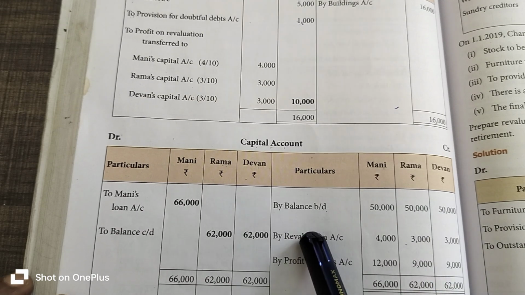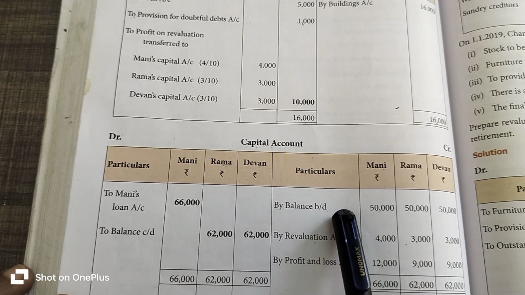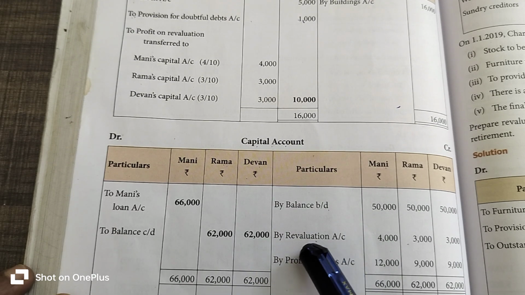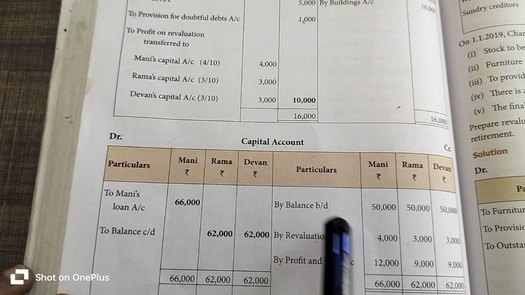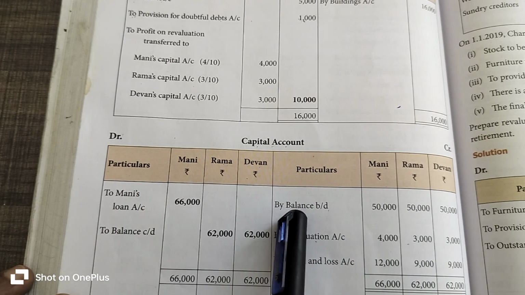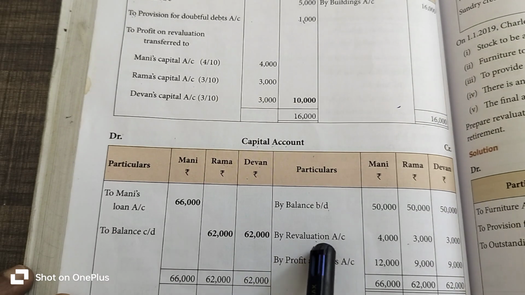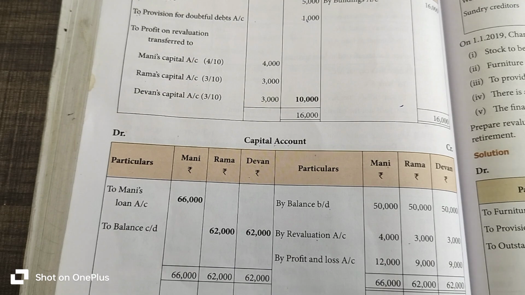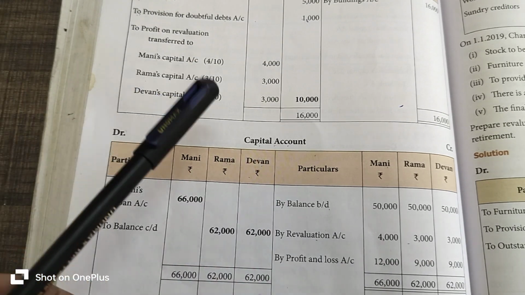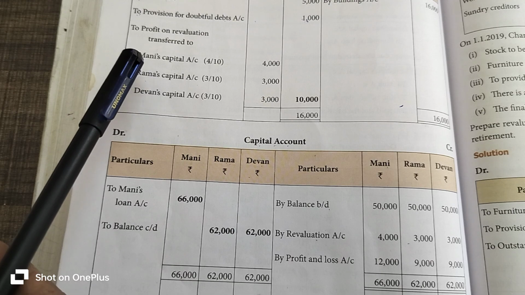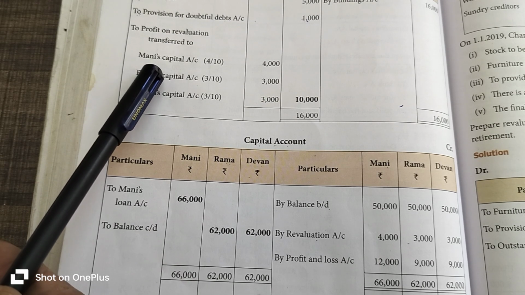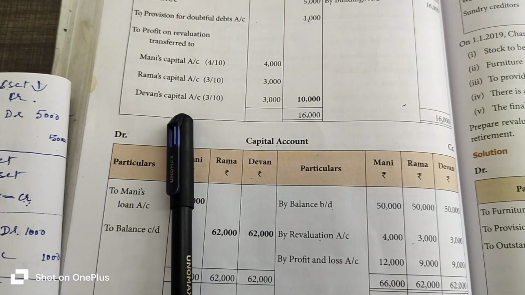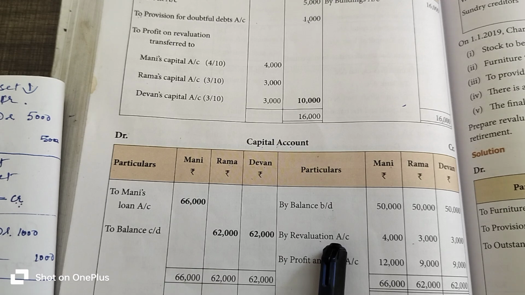Okay, after we enter the opening balance of the capital account, next we have to enter the revaluation account, whether you get a profit or a loss. The next account after the opening balance is the revaluation account. If you get a profit or loss, it doesn't matter. Here, for illustration 16, you get a profit from the revaluation account. Okay, how much profit? Listen, if you get a profit on revaluation account, it will be entered on the credit side of the capital account.